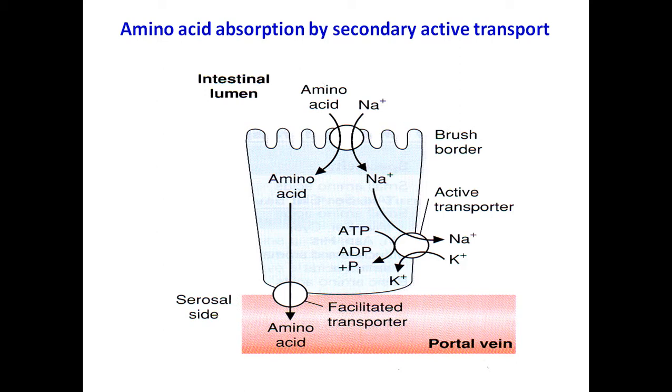So to send this sodium out, the sodium potassium pump will take this sodium and send it out and take the potassium inside. But to send the sodium out through the sodium potassium pump, it requires energy called ATP. ATP is spent; ATP is converted to ADP and inorganic phosphate. So the potassium enters inside, sodium goes outside. Now the amino acid, through another facilitated carrier protein or transport protein, is absorbed into the portal circulation and sent to the liver. So this is how the active transportation and absorption of amino acids takes place.